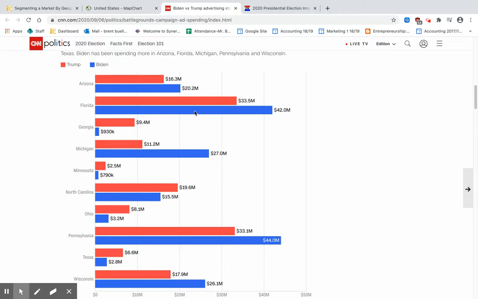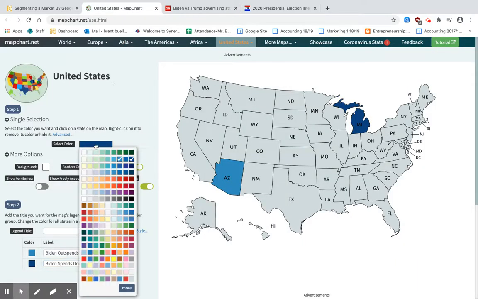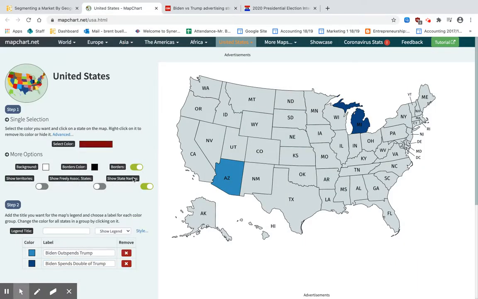Now, when you go to a Trump state, and I'll make this my last one, let's take Georgia. Georgia, Trump outspends Biden by 10 times, as we mentioned earlier. So on that one, I'm going to pick a dark, dark red because it's such a significant difference. The darker it is, the bigger the difference in their spending. I'm going to put that in Georgia, and I'm going to write Trump spends double of Biden, like that.